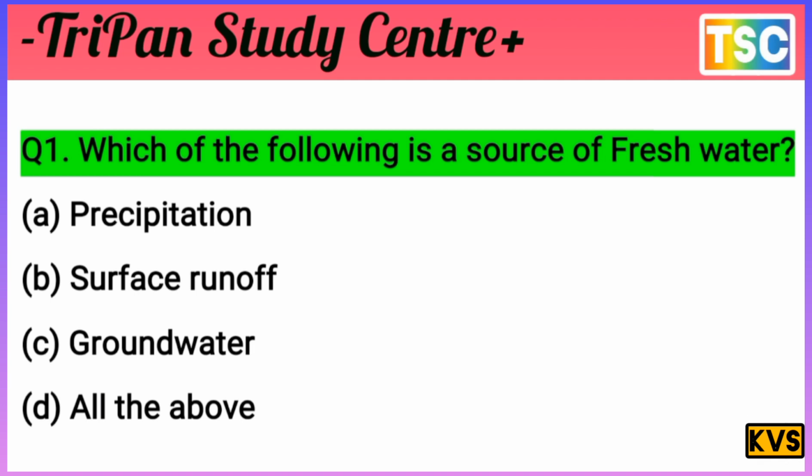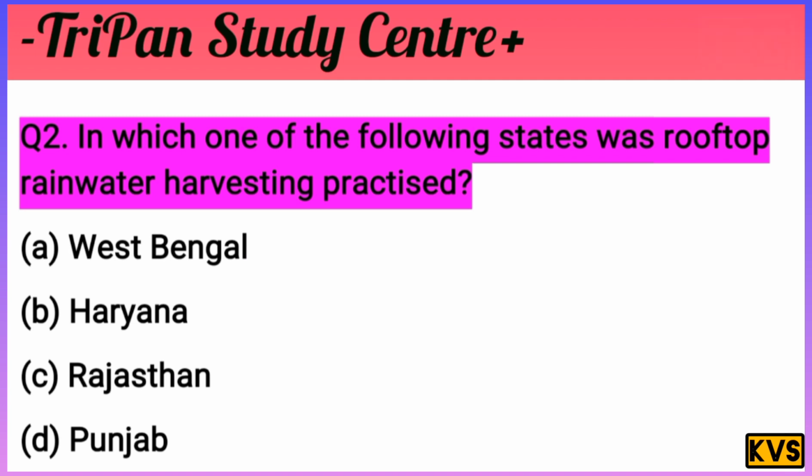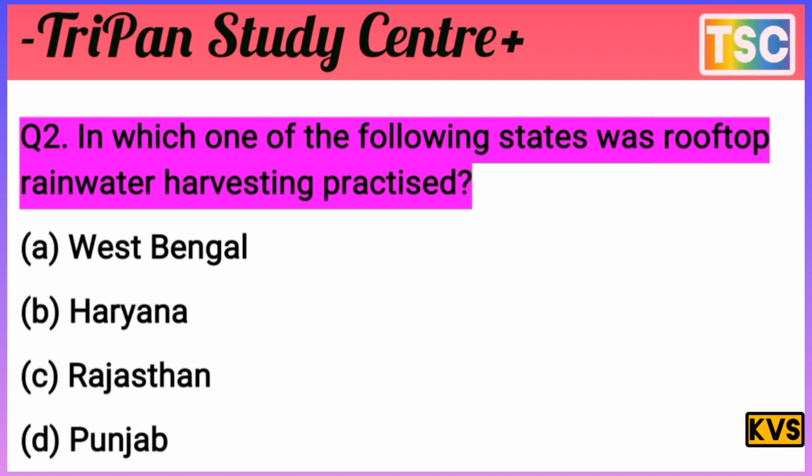Groundwater. And let's see the next question. You know that the most important question arrives on your screen. In which one of the following states was rooftop rainwater harvesting practised? That is an important question from the exam point of view. A. West Bengal, B. Haryana, C. Rajasthan, D. Punjab.